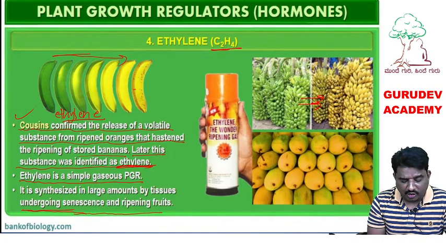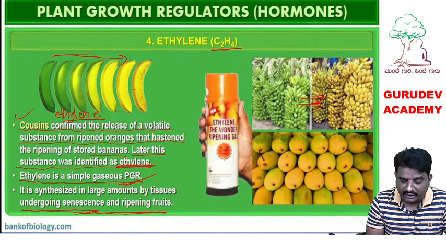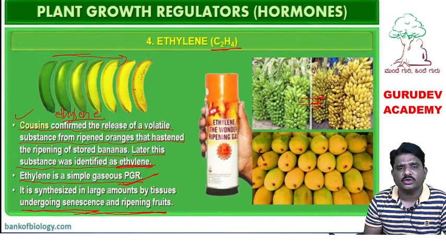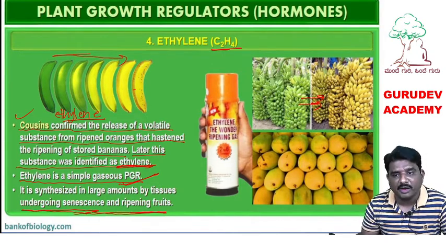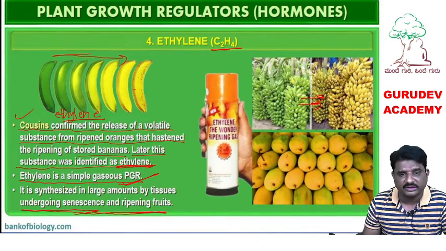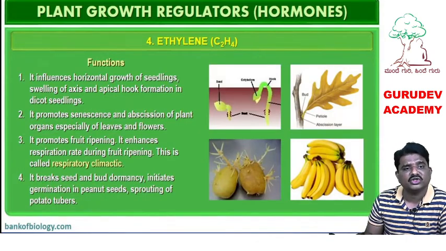Whichever tissue is undergoing the aging process, and whichever fruit will undergo ripening, its quantity is more. In ripened fruits and aging tissues, the quantity is maximum in ripened fruit and aging leaves, stem as well as leaves. Aging leaves as well as ripened fruits, maximum quantity of ethylene synthesis takes place. Okay, what are the functions of ethylene?